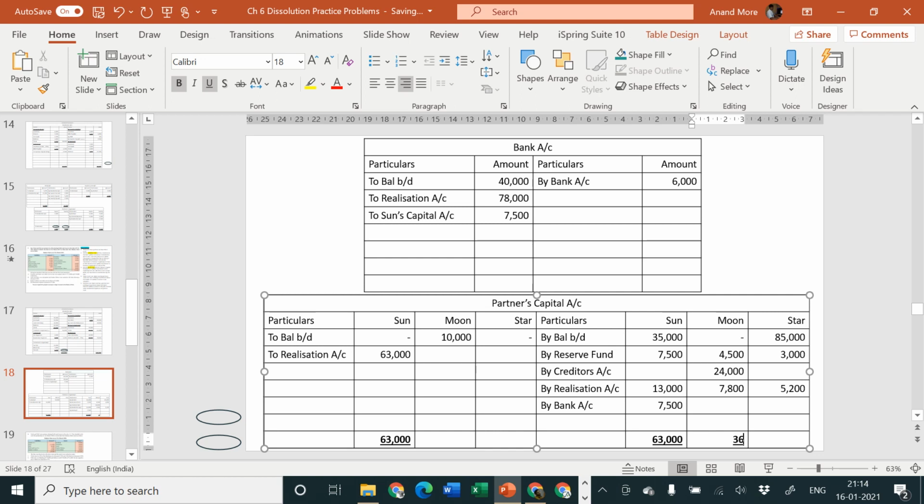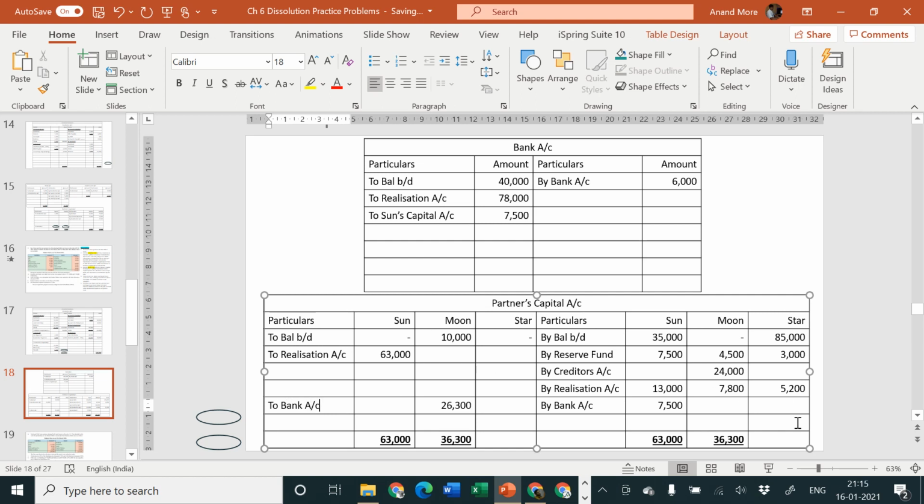So he is entitled to get rupees 36,300 from the partnership firm. Although he is entitled to get 36,300 from the partnership firm, his capital account was having only a debit balance of rupees 10,000. That means he can get rupees 26,300 from the partnership firm. We'll call it as to bank account.